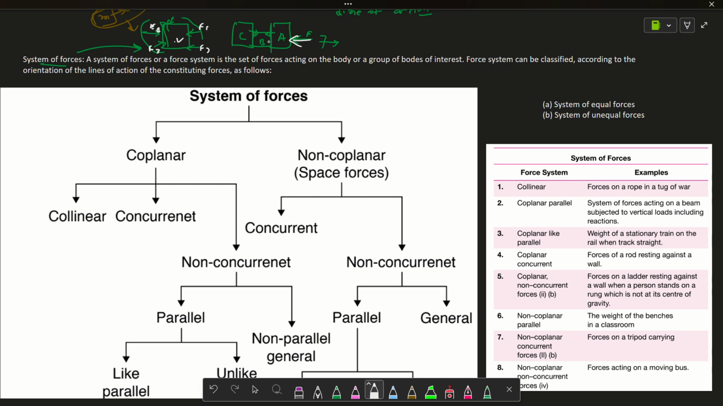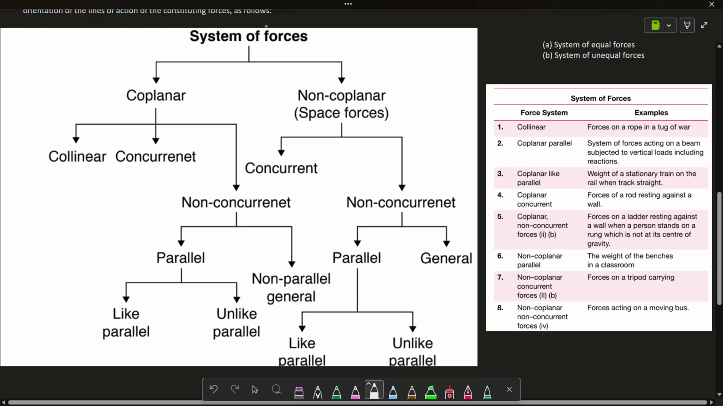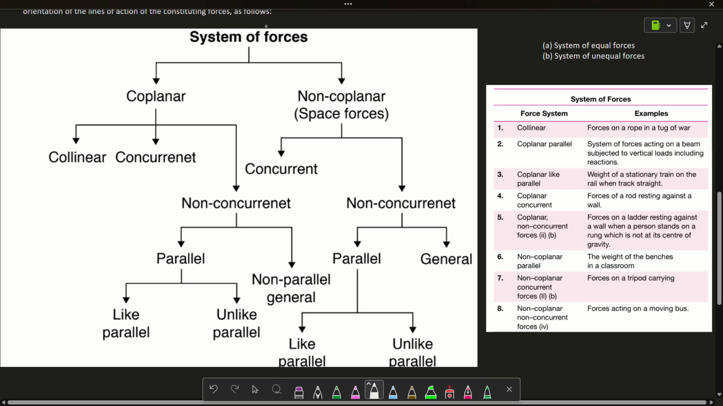Now, the force system can be classified according to the orientation of the lines of action. So I have taken a picture of that and attached it here for the different systems of forces. The system of forces can first be classified into two parts, coplanar and non-coplanar. So what do you mean by coplanar? Let me explain to you.